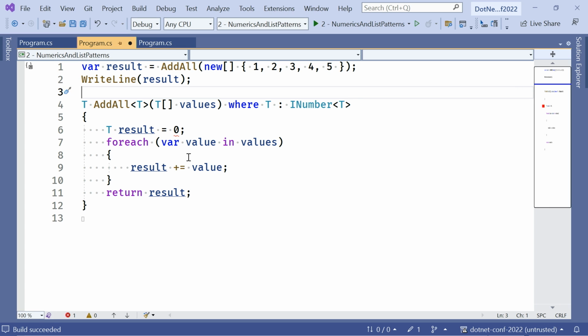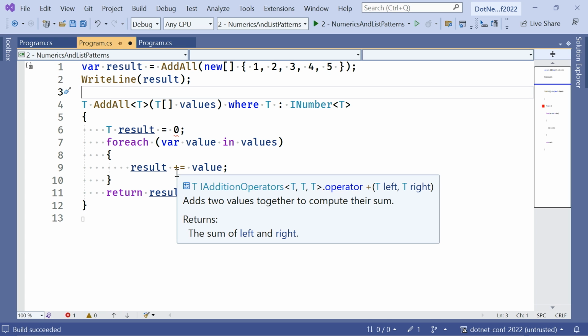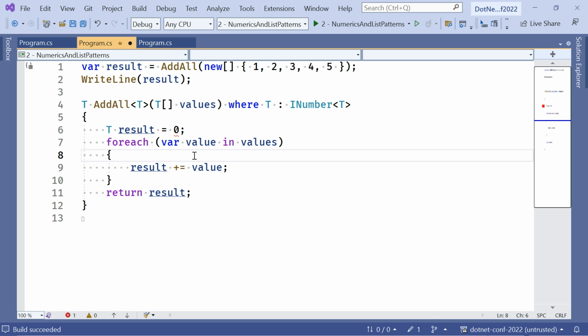Yeah, so I did that, and I used INumber, which is new in .NET 7, and when I hover over that, I see now that the plus equals error went away, and in fact there is some interface that has the operator plus that is generic and can be used for this. It's magic. It is magical. Yeah.